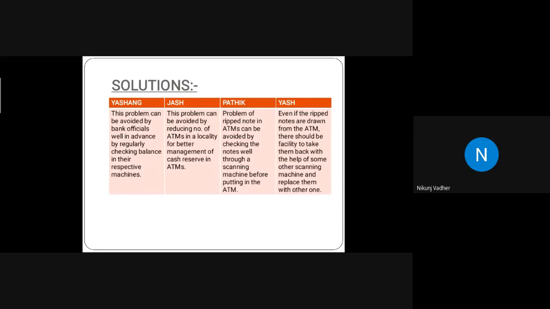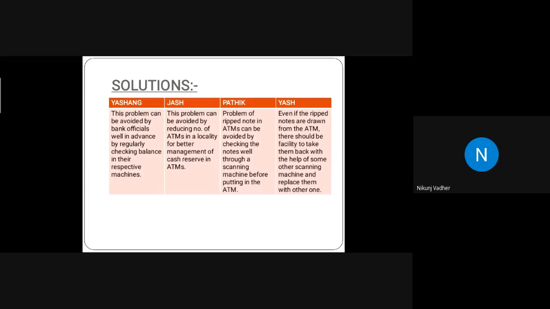If those symbols are not present in the currency note, then you will consider that the note is broken, meaning it is torn. So you can use a machine learning algorithm to detect whether the note is in full form or not.